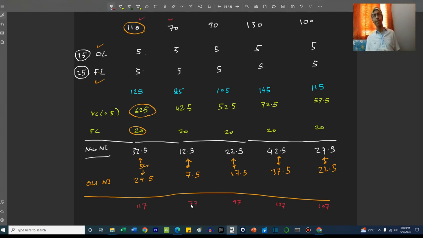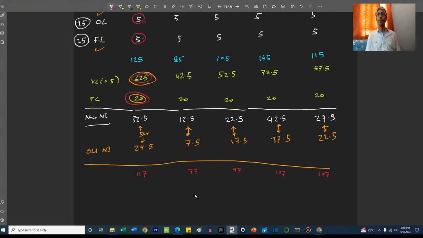Now the expenses remain the same. Let us see what is the new expense coming. This expense is 5 plus 5 plus 62.5 plus 20, which comes to 92.5. Therefore, the profitability here is 117 minus 92.5, which is 24.5.